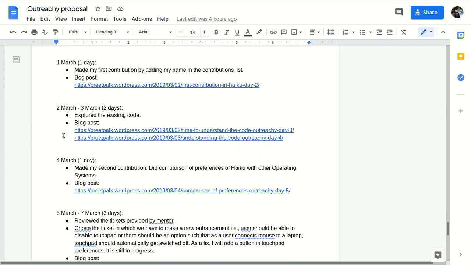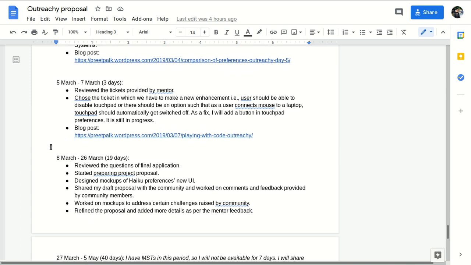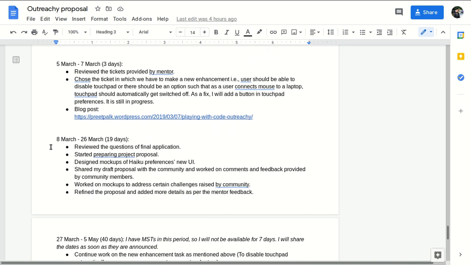Here you have to write each and every step regarding your project and the number of days you are spending at the time of pre-contributions and at the time of your internship, if you get selected, for the 3 months. This is how I created my timeline at my time.